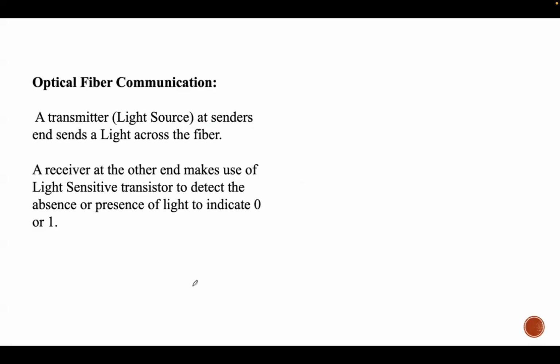And this is the basic working of the optical fiber communication. So this transmitter, which is a light source, is usually located at the sender end, which converts the electrical signals, which are in the form of zeros and ones, into light pulses using a light emitting diode (LED) or laser diode (LD). So here each light pulse represents a binary one, while the absence or presence of pulses is used to indicate 0 and 1. So here in this case, binary 1 is used to represent the presence, whereas absence of a pulse is represented with this 0.